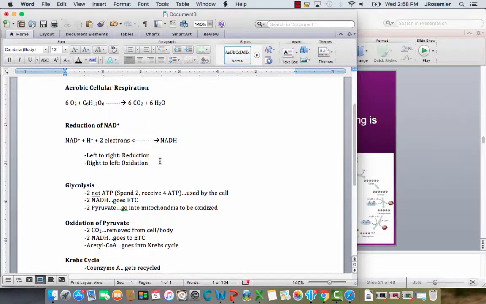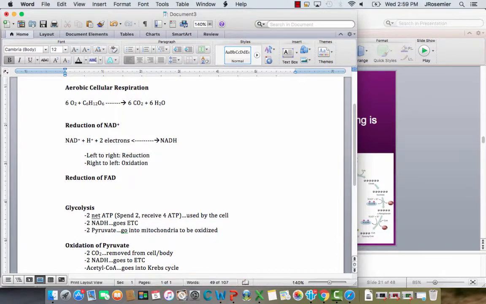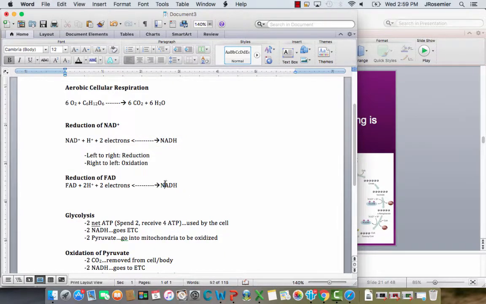Now the other thing I wanted to do up here is I want to go back. We've already looked at the reduction of NAD+. I want to take a look at the reduction of a different molecule called FAD. And in a lot of ways it's very similar to what we saw before, a little bit of difference, but not really a whole lot. Okay, so we say FAD, and now we're going to add in kind of the same thing we saw before. Only now we're going to have 2 H pluses, 2 electrons, and the FAD, and that's going to give us a molecule of FADH2 as our reduced electron carrier.